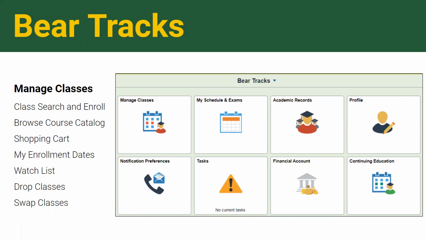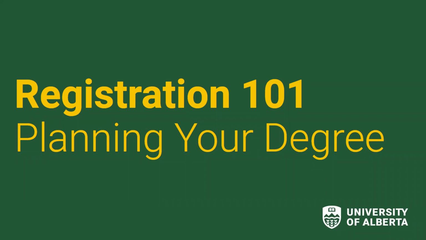By now, you are familiar with Launchpad, our admissions system. However, for course registration, you will be using Beartracks. Beartracks is the online portal which gives you access to almost everything involved in your university career. Beartracks is where you will go to check your grades, pay your tuition, register for classes, and more. You can access Beartracks by using your CCID and password at uab.ca/beartracks.